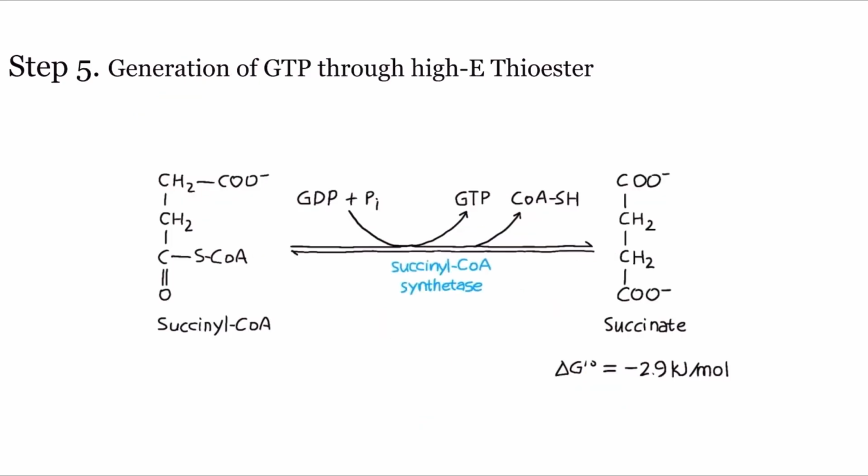Step 5 is about the formation of GTP or ATP and succinate from succinyl-CoA. Firstly, succinyl-CoA undergoes hydrolysis, breaking the thioester bond. The energy released from this bond cleavage is then utilized to synthesize either GTP or ATP. The enzyme that catalyzes this reversible reaction is succinyl-CoA synthetase.